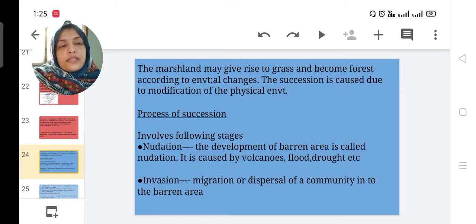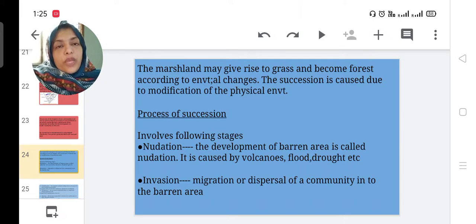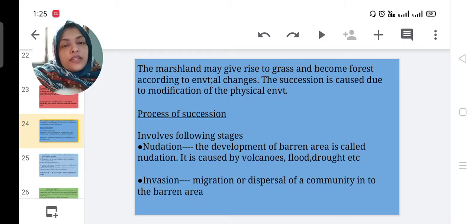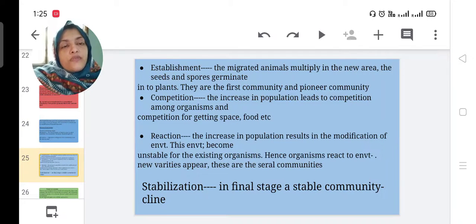Another stage is invasion, that is migration or dispersal of a community into a barren area. Sometimes some places are changing into barren area, not fertile land. That is called invasion. Then the establishment. The migrated animals multiply in the new area. The seeds and spores germinate into plants. They are the first community and pioneer community.